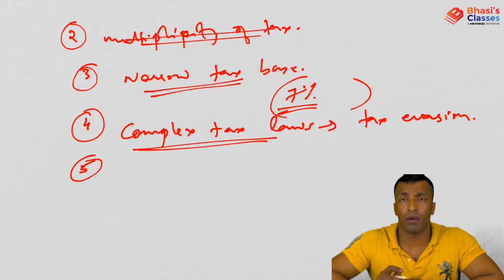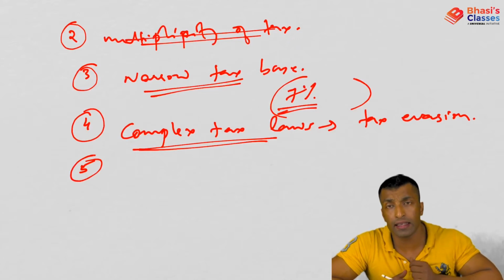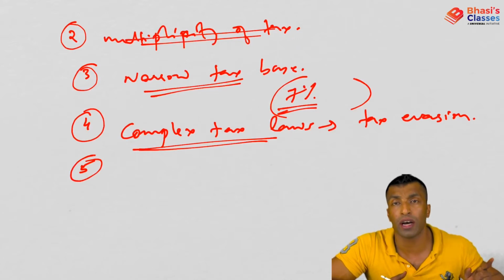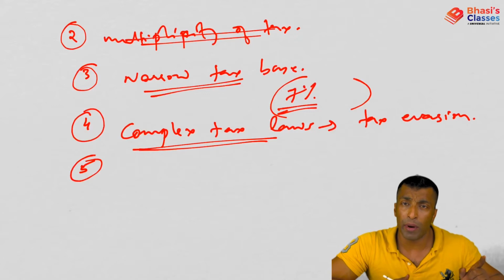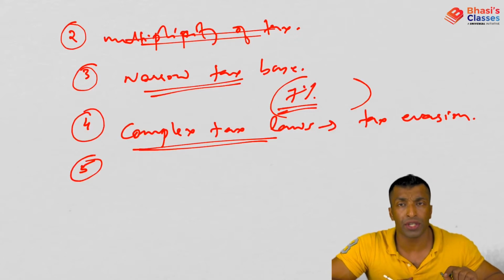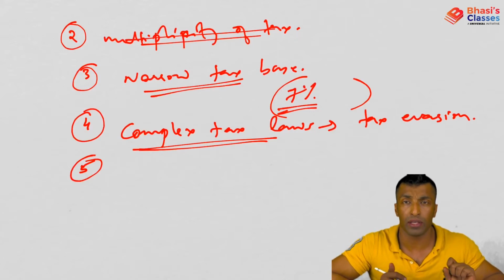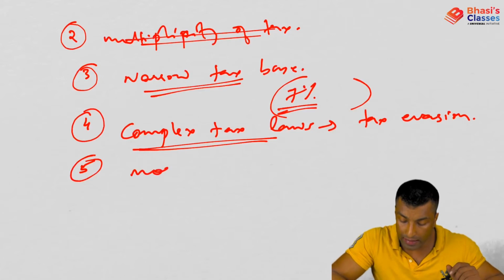Fifth, what about our tax rates? The tax rates are drastically reduced after 1991, but even after this drastic reduction, the tax rates are moderately high. These are not very low.